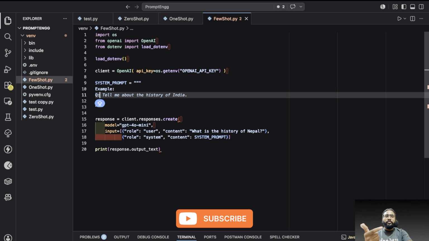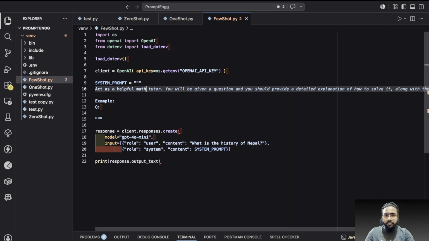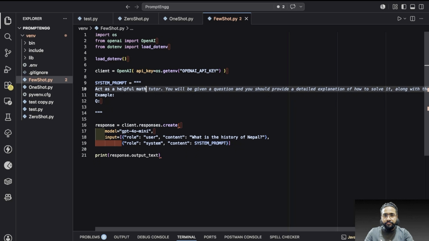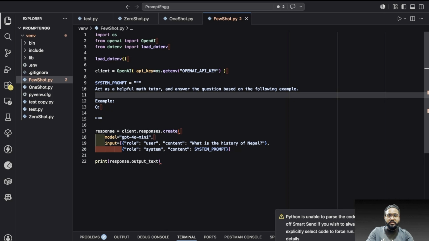Let's take, I'm going to create one math agent. Let's say: act as a helpful math tutor, and answer based on the following examples. So basically, I'm going to create one math agent, right? Based on that, our AI will respond.